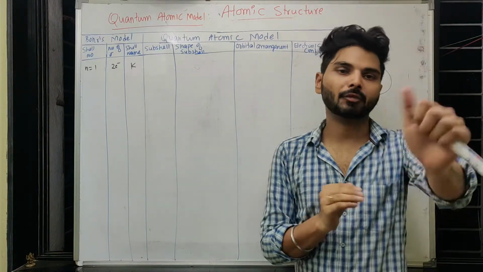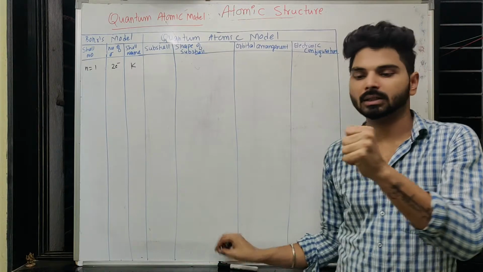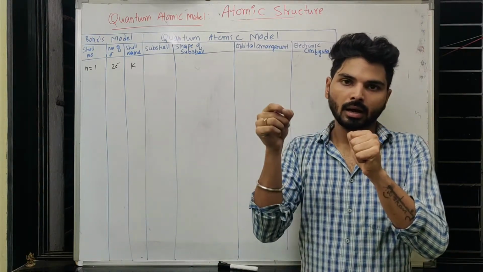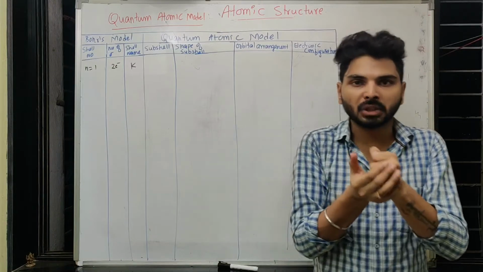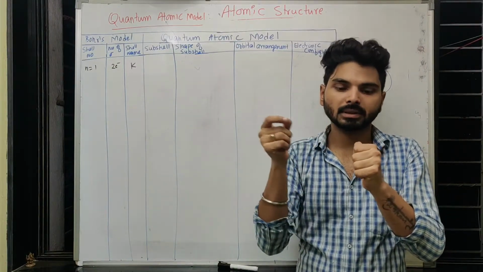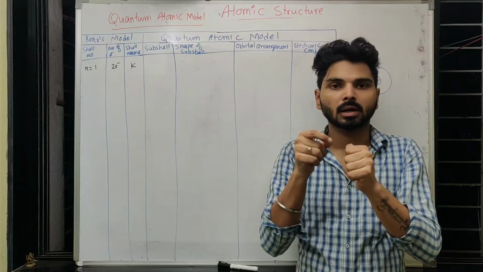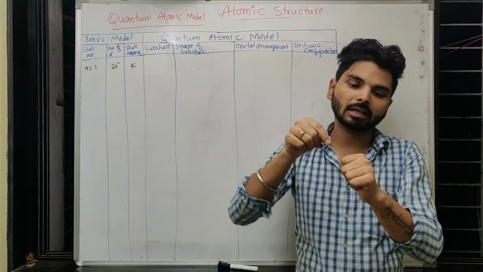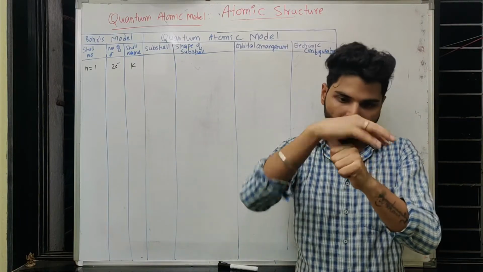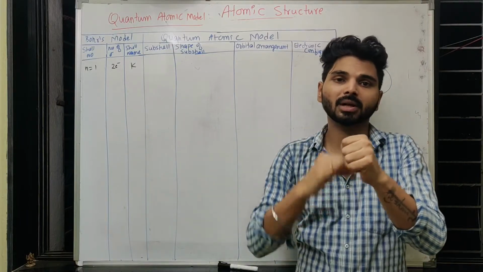So here, if I consider this as the nucleus, and let us say I am constructing an atom, then if one electron comes, what happens? At a particular distance from the nucleus, it will start revolving around the nucleus in a spherical manner, not in a circular manner.